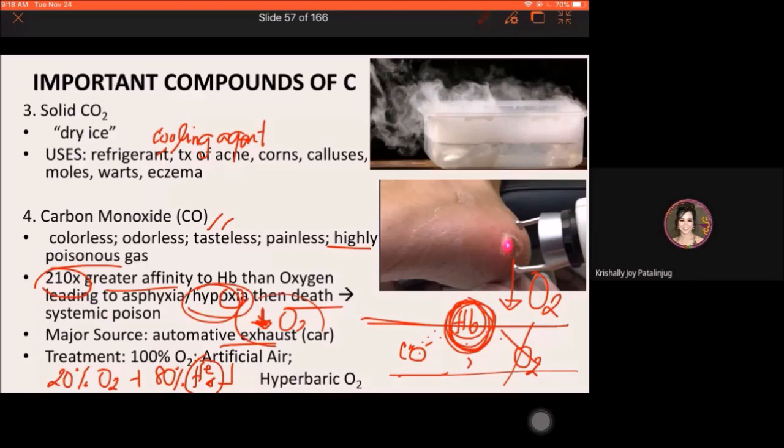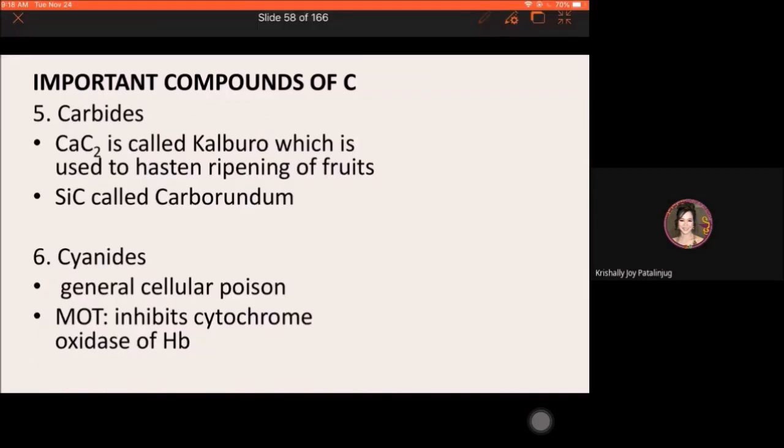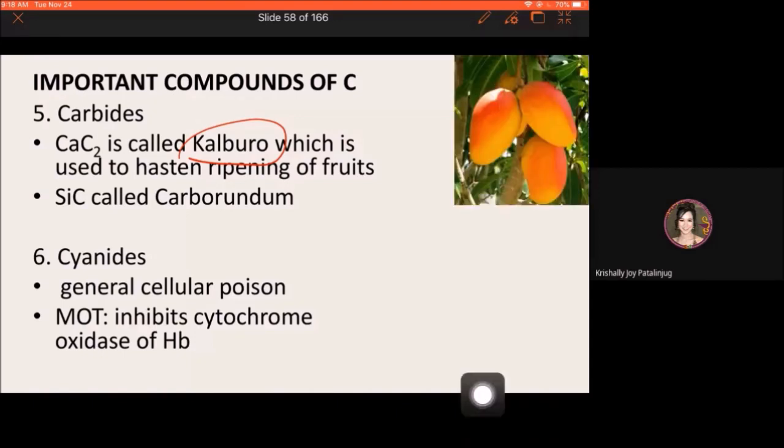Okay, last slide. So, carbides are another compound of carbon. It can be in the form of calcium carbide, which is the kalburo. You are probably familiar with kalburo. It is sprayed or injected on fruits to make them ripen faster, to speed up the ripening process of fruits.